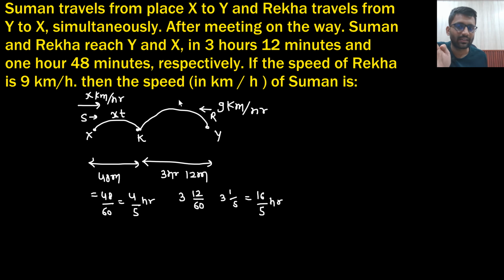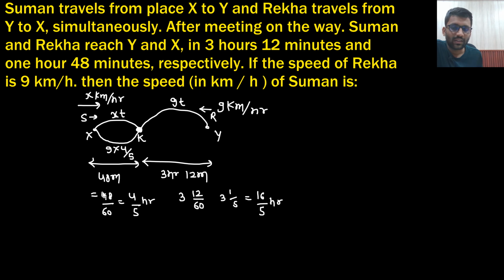So Rekha would have covered 9t distance. Now she goes with 9 km per hour only, and in this much time she will cover this distance. Now both are here. Rekha is traveling with 9 km per hour only, and in 4 by 5 hours she will cover this distance. So 9 into 4 by 5 hours; I am just writing the distance.